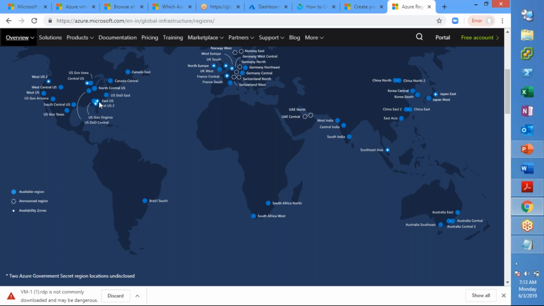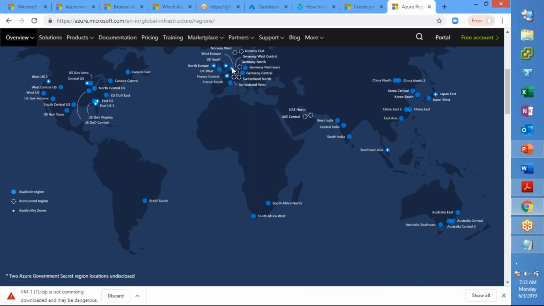Regions like East US 2, East US, and Central US have different availability zones present. These availability zones will have multiple data centers, and those data centers will have independent power, cooling, and so on. That helps us with high availability.